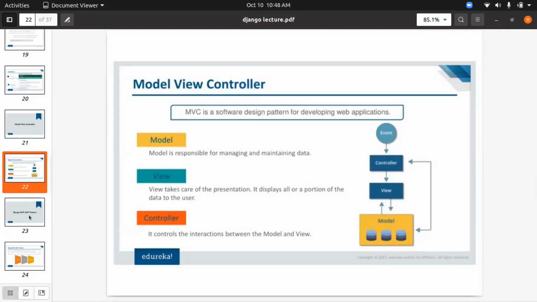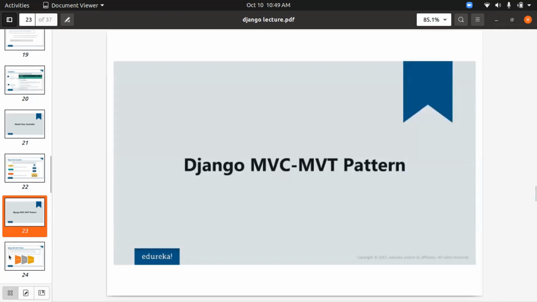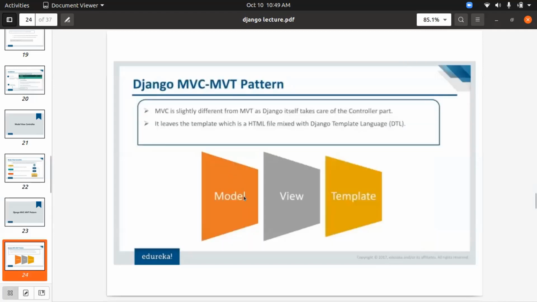Now this is handled much more simply in Django with the MVT pattern. MVT means model view template. The controller part is handled by Django internally, so we don't have to worry about it. That's done automatically. These are the rich features of Django: we don't need to write any controllers, define how the model will interact with the views, or how the view will get data from the model. Django handles it internally. You just need to call a model in the view and use your model directly. No need to do anything else.